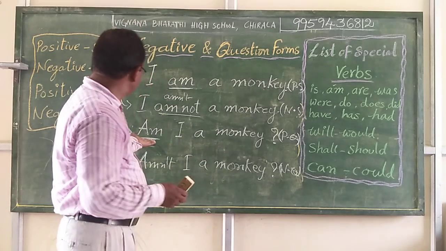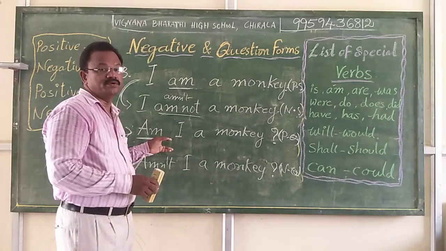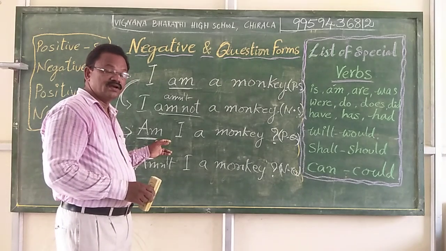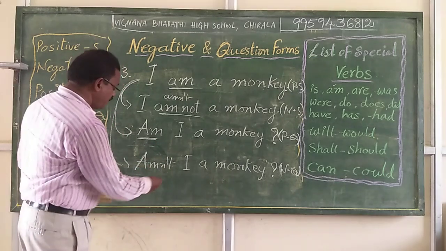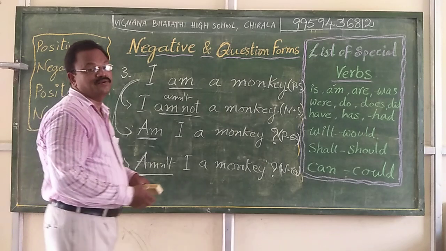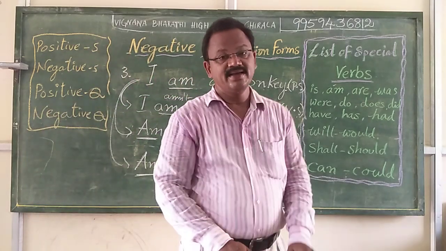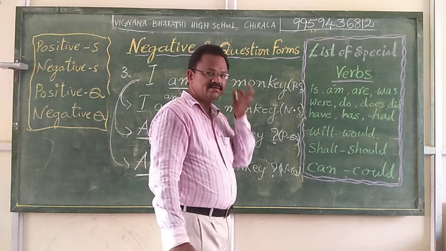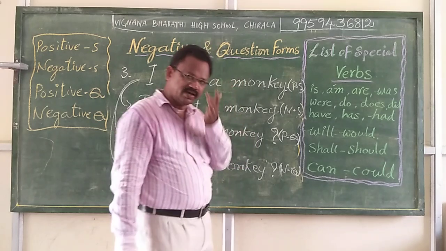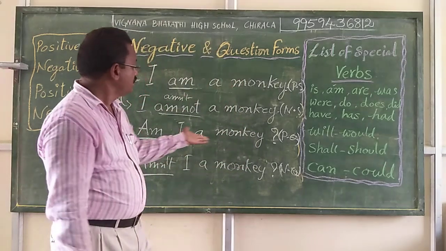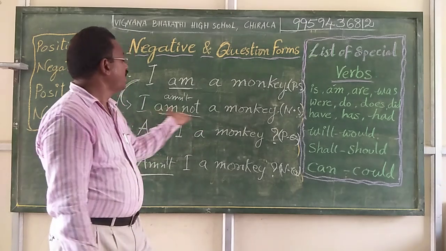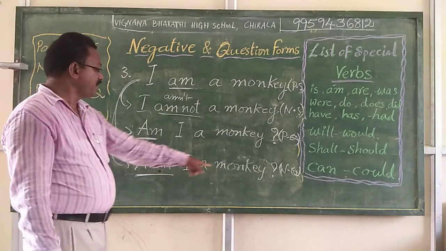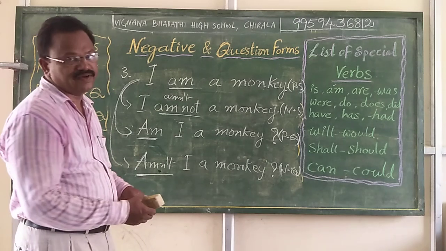And in some other situation, if anybody says about you that you are a monkey, you can question him, am I a monkey? In the same way, am I not a monkey? If you speak to the monkey, what does the monkey say? Am I not a monkey? So it doesn't agree, because that is a monkey. You are not a monkey. That is why you question, am I a monkey? Or you say I am not a monkey. But here this is a negative question form. Am I not a monkey? In different situations we can use these.